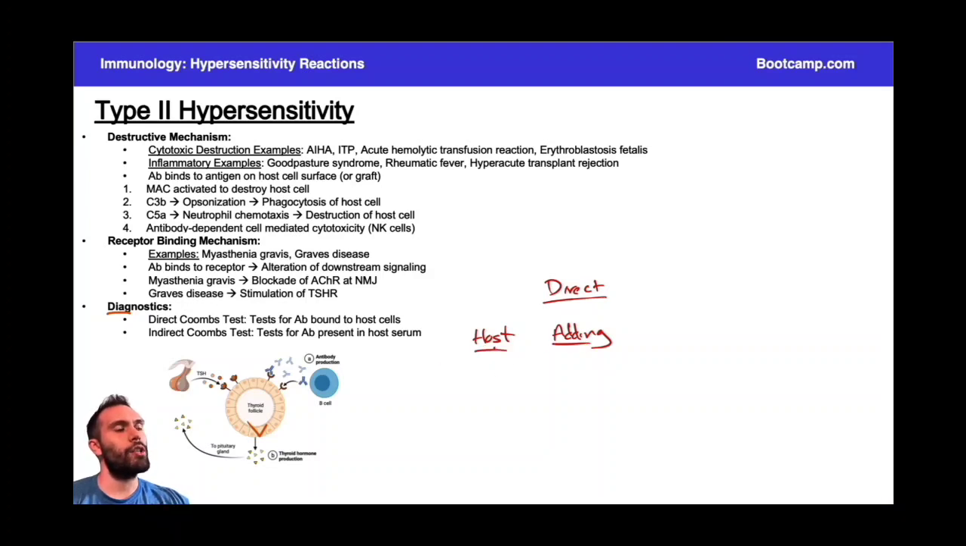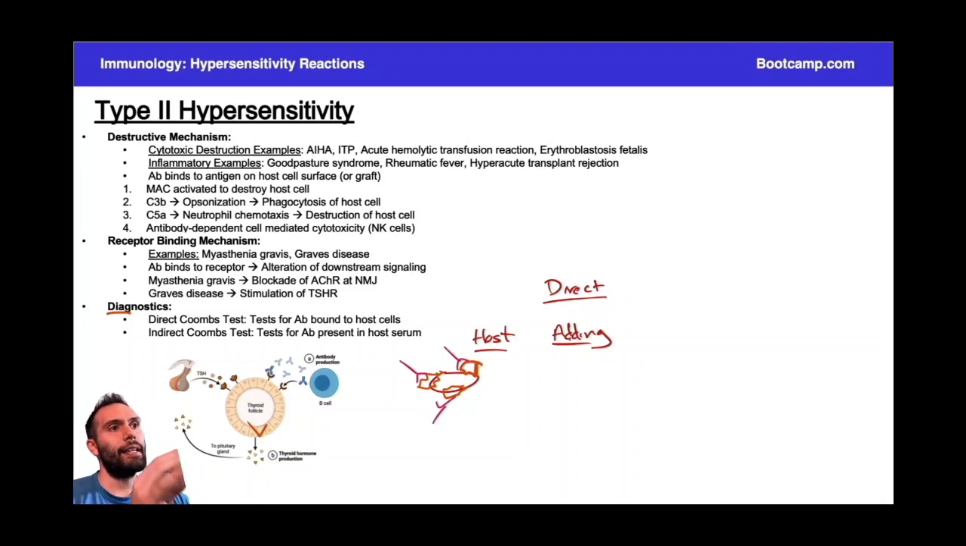So in this situation, in the direct Coombs test, we're testing for the antibody bound to host cells. So we have a host, let's just say we have our red blood cell here. Let's use the example we talked about. We have some antigen bound to that red blood cell. And these antigens that are on our red blood cell, we have antibodies that are binding to those antigens, right? This is what we just talked about. So we have these antibodies all here that are bound to the antigens. Now, this is what we're going to have from the host.